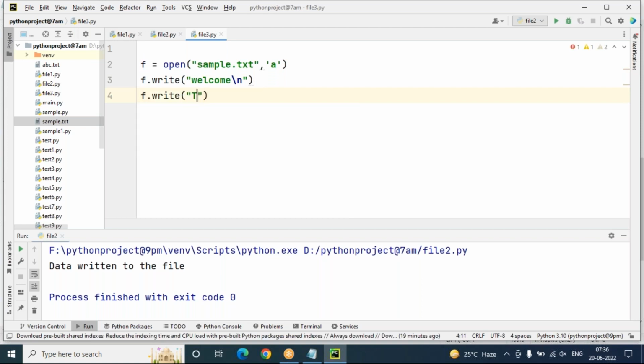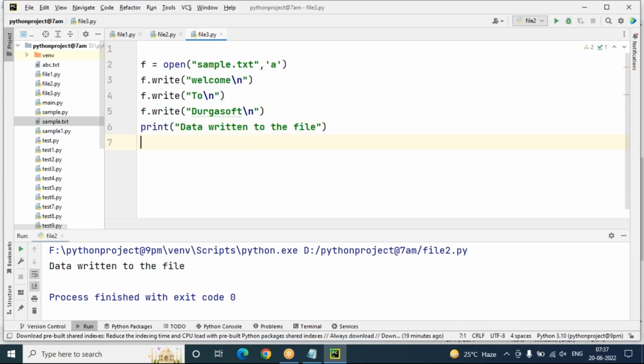So f.write here also. Welcome to\n. I'm taking f.write, welcome to Durga Soft, or something like this. I'm writing welcome to Durga Soft. Then print data written to the file. Then f.close. file3.py.